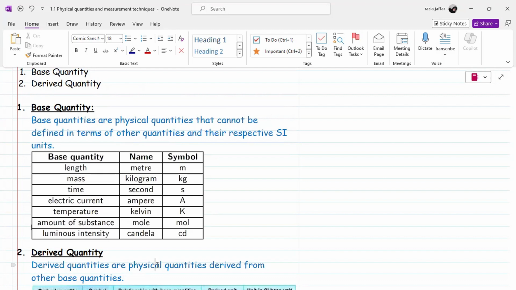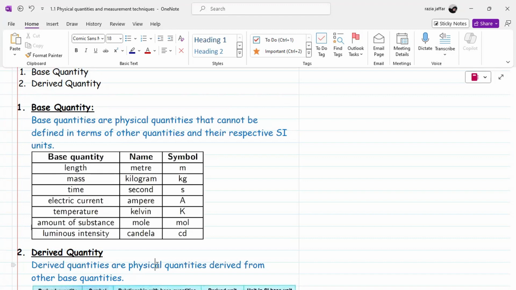For temperature, the SI unit is Kelvin, and it is represented by capital K. The amount of substance, the SI unit is the mole, represented by mol in symbolic form. This amount of substance we will discuss in chemistry. It is not discussed in physics.